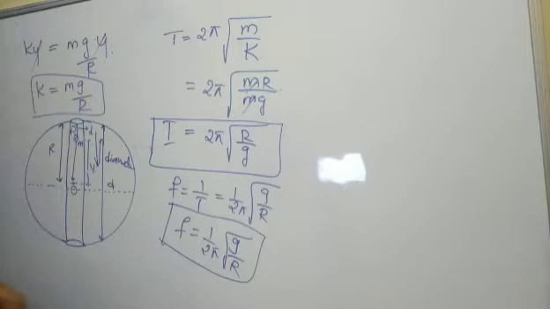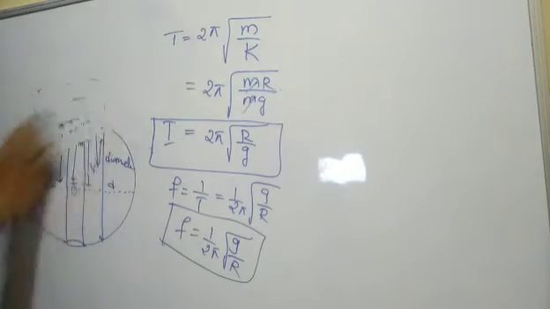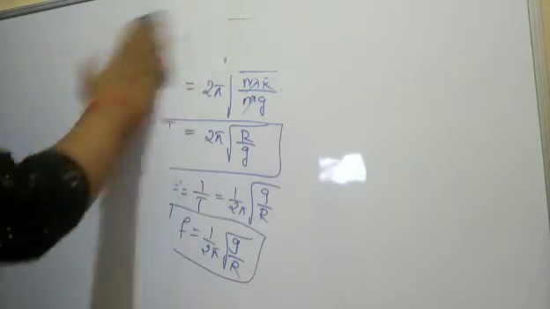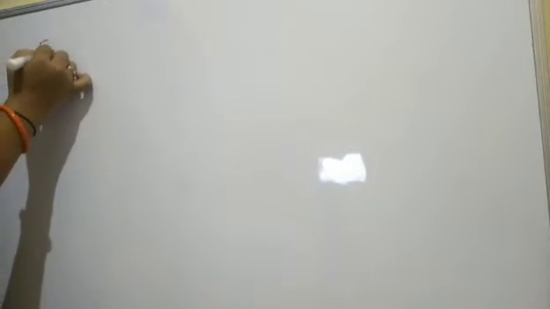Next we'll go ahead with this part, that is free oscillations and forced oscillations. So what are free oscillations and what are forced oscillations? These are common things. We have discussed until now what oscillatory motion and periodic motion are, and how a body executes simple harmonic motion, what the functions are. We have discussed all these things.